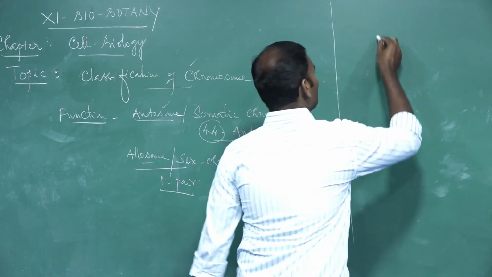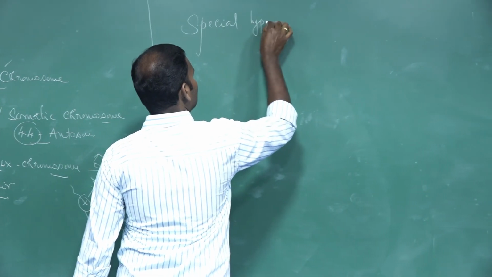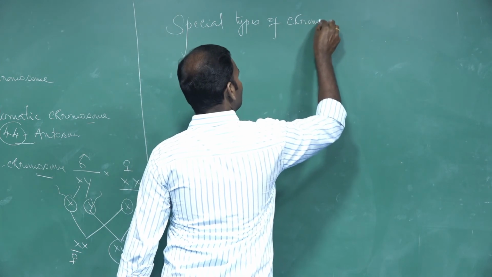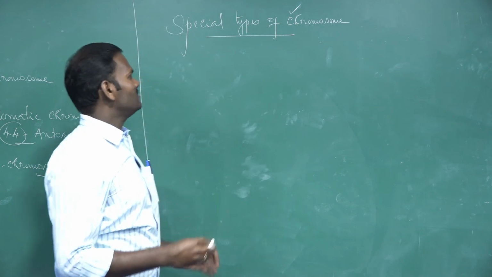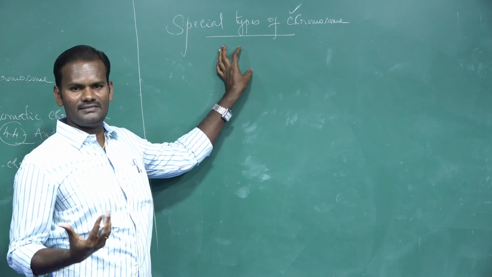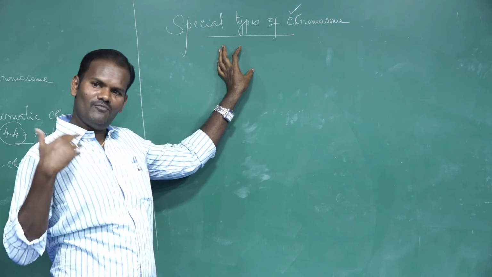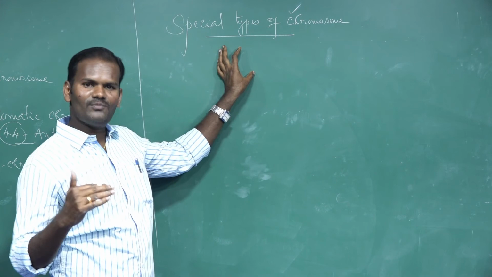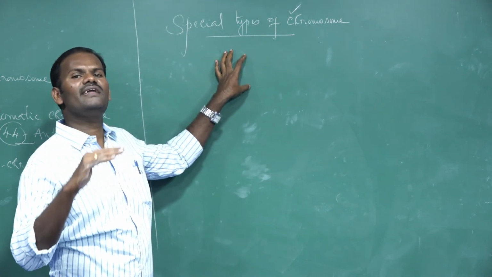These are special types of chromosome. Why do we call this a special type? They differ from the normal chromosomes functionally and in their morphological structure, and they are present in certain special tissues, not in all tissues.